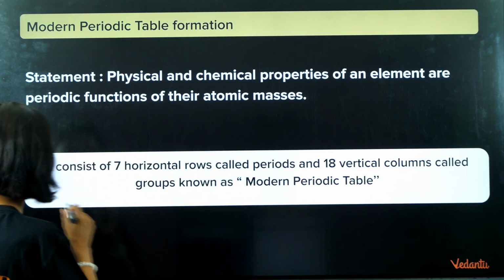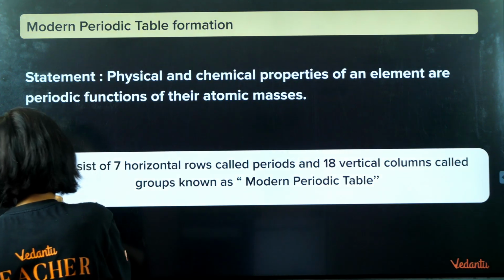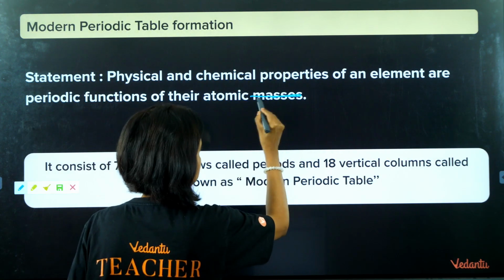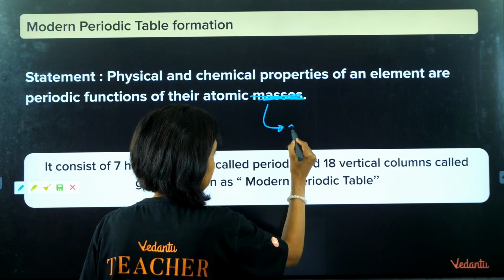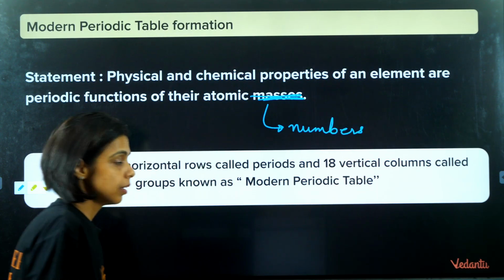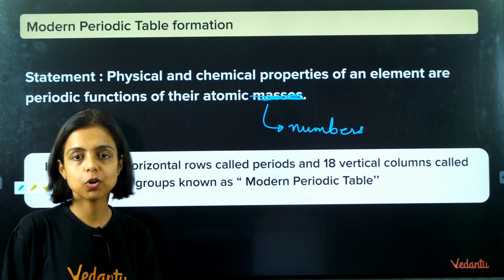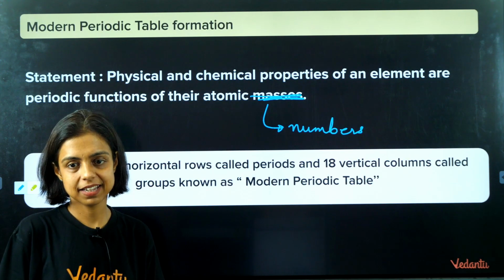It is atomic number, not atomic mass. That means if the elements are arranged according to their increasing atomic numbers, they show repetition, periodicity in the properties, right?